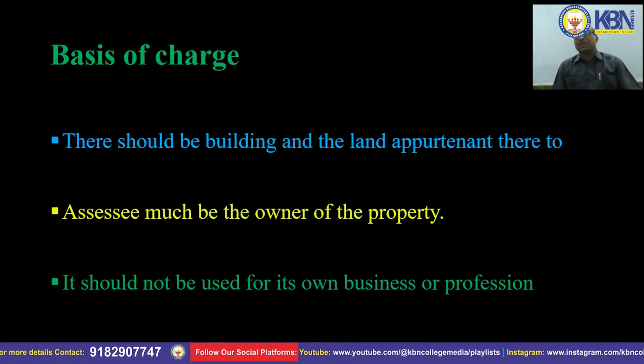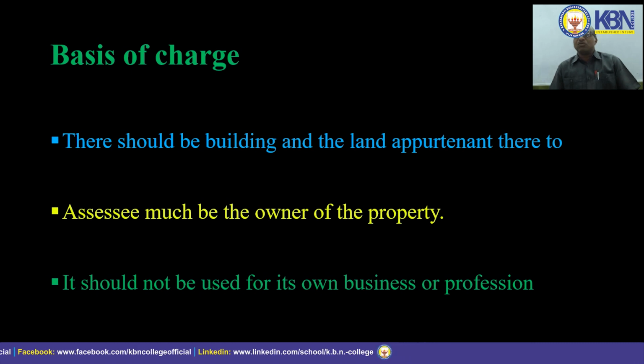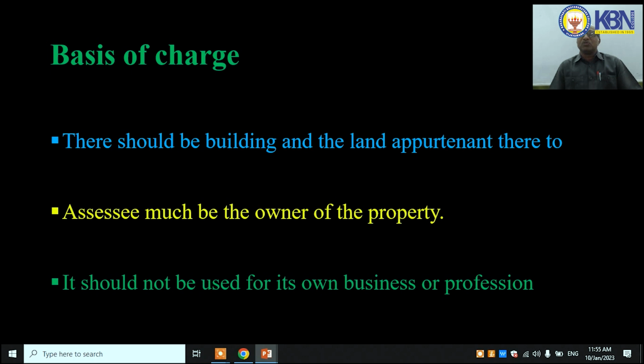The assessee must be the owner of the property. So, if any person gets a house for rent, and if such person gives part of the house to another, that is what we call subletting. So, the person who gets the house is not the owner of the building. That is why that is also put to tax under the head income from other sources. If the assessee is the owner of the house property, that will come under this head.